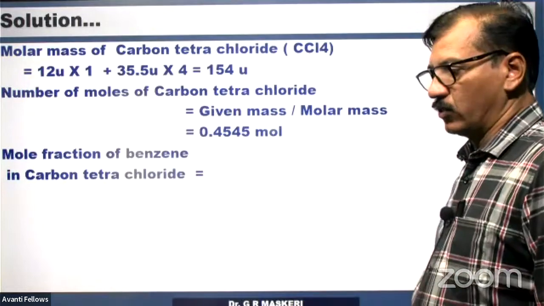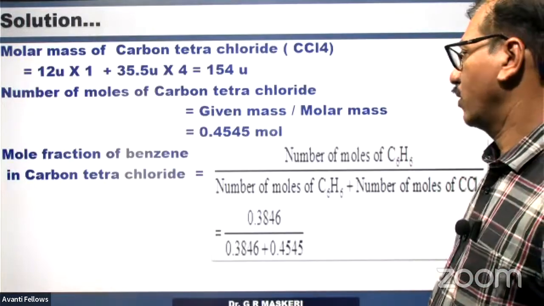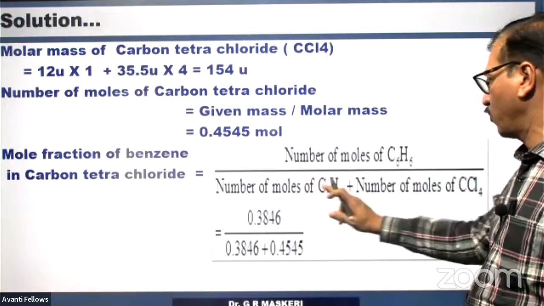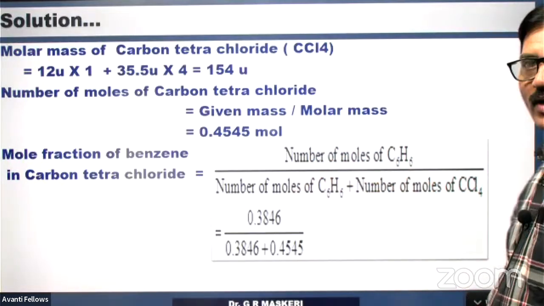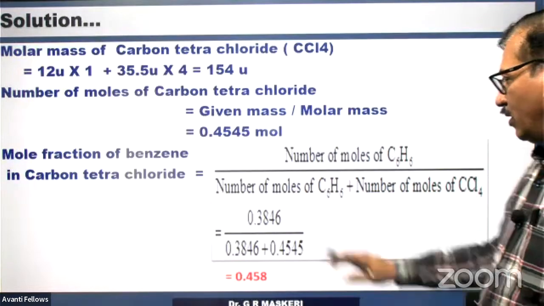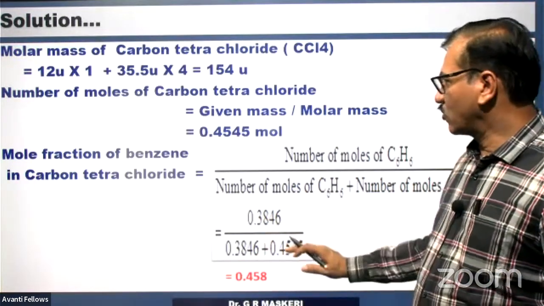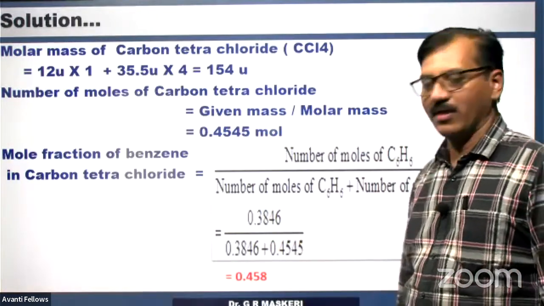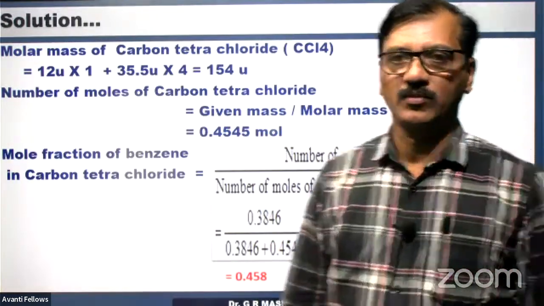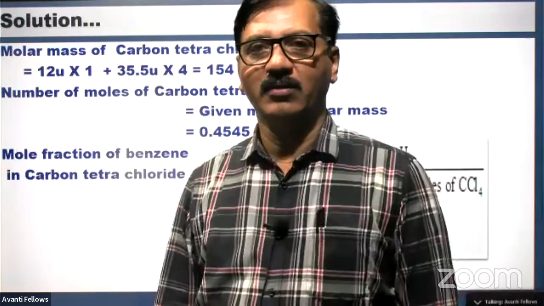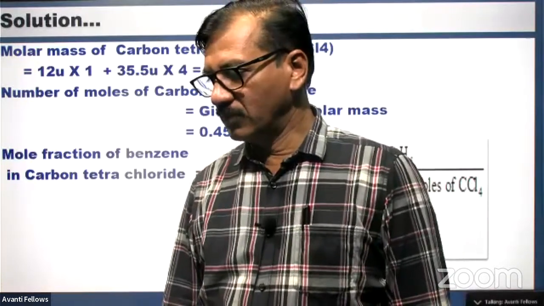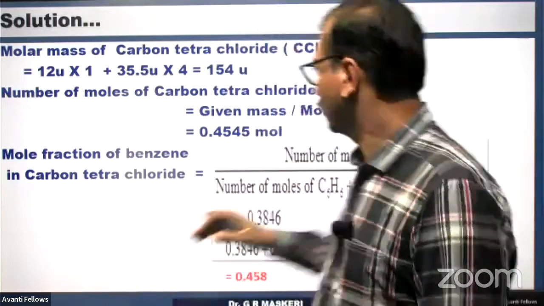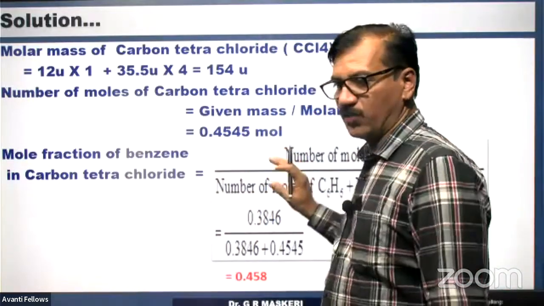Okay. So the mole fraction of benzene in carbon tetrachloride is the number of moles of benzene by the number of moles of benzene plus the number of moles of carbon tetrachloride. Therefore, the number of moles already found out is substituted and the answer is found out. So what is very important? You should have the correct formula. So this formula you have to recall.